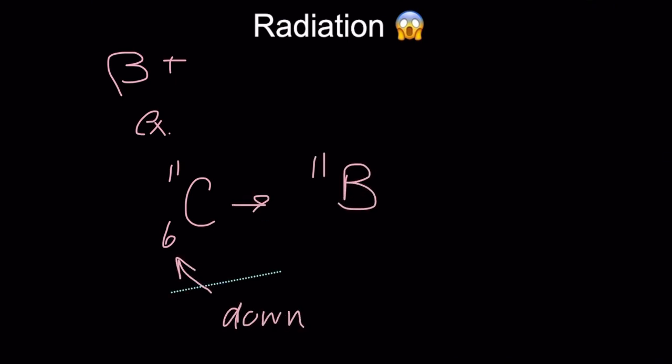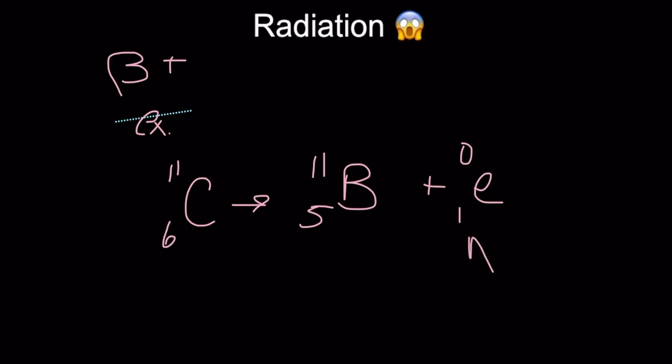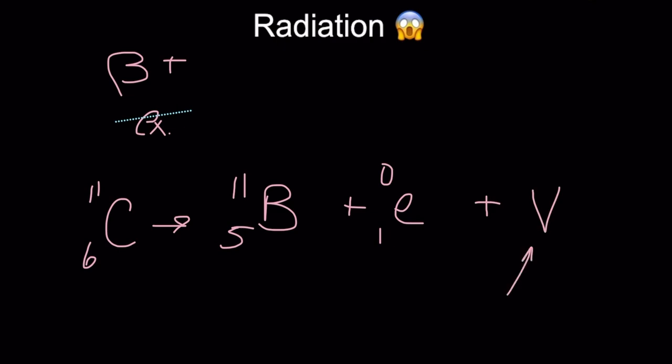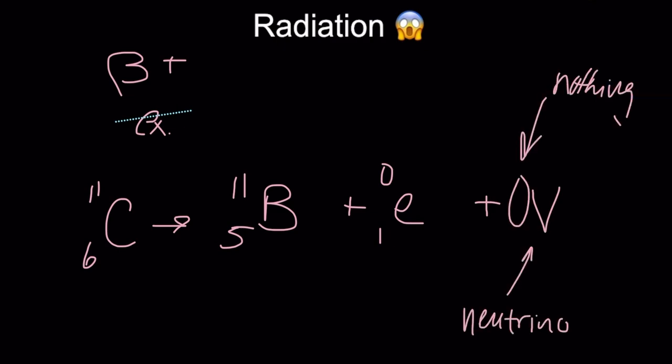And the charge of boron is 1 lower because of the positron. And then we write out the positron. It's just like an electron but with a positive charge. And add the neutrino as well, no numbers beside it because it is also chargeless and almost massless.